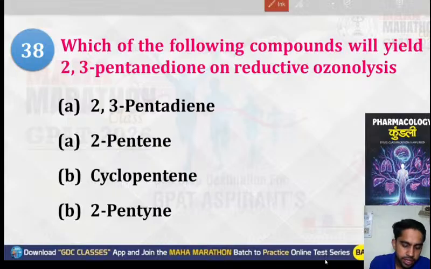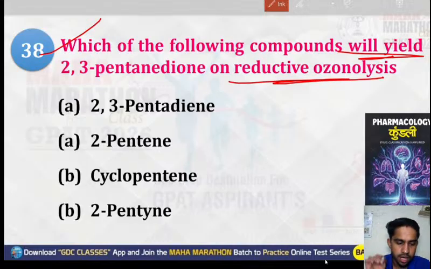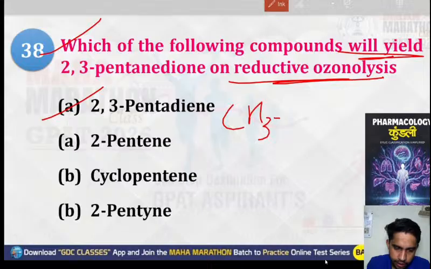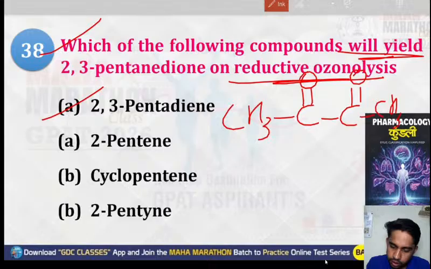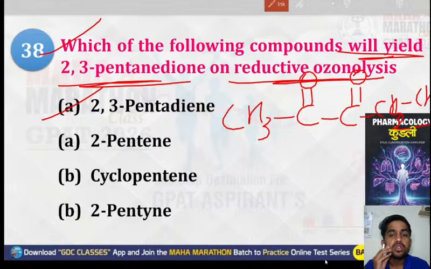Question number 38 says which of the following compounds will yield 2,3-pentanedione on reductive ozonolysis. So the first one is your 2,3-pentadiene. So what was the end product that is forming? The end product is CH3, C double bond O, C double bond O, CH2 and one CH3. So this is the end product that is forming. So what will be the initial product?